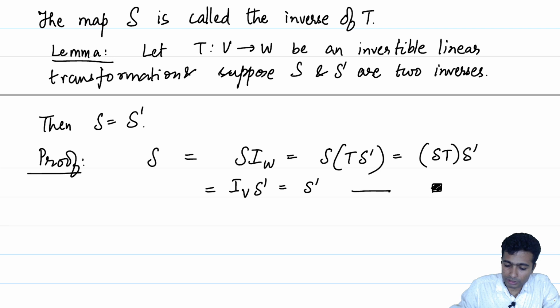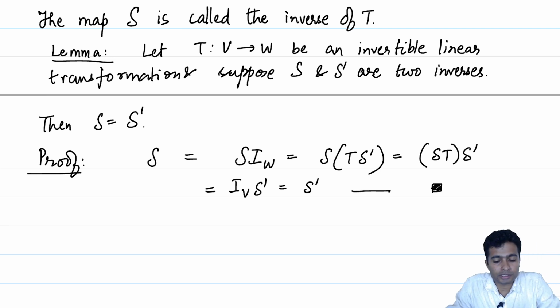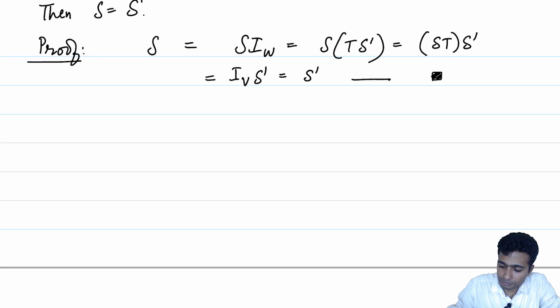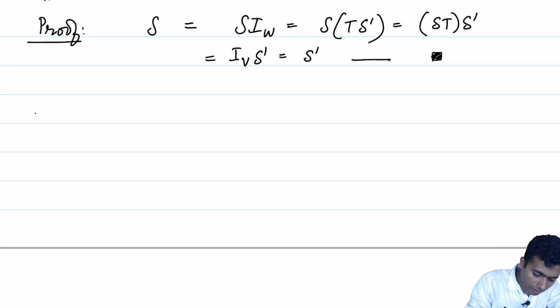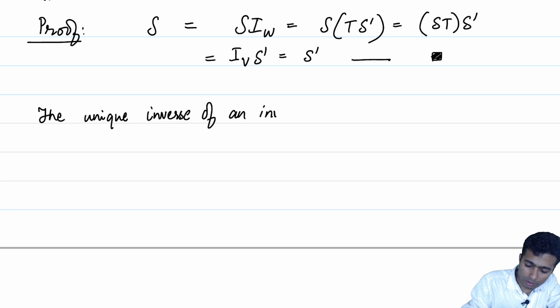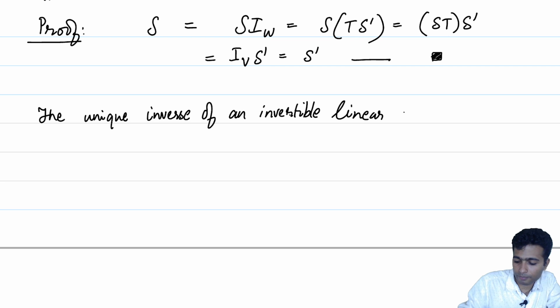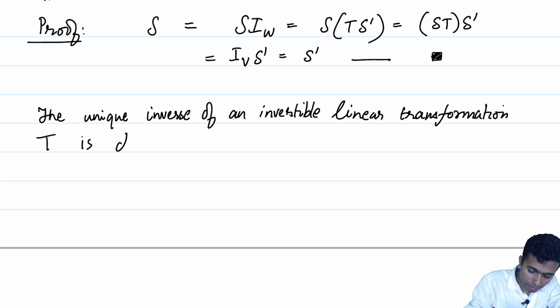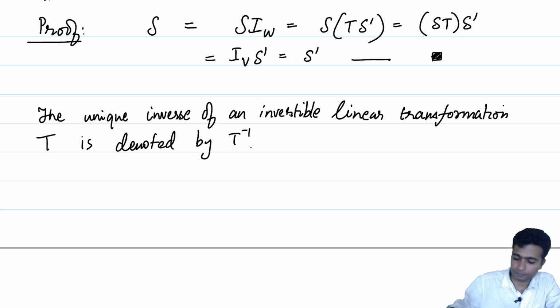So, what we have shown is that every invertible linear transformation has a unique inverse. So, the unique inverse of an invertible linear transformation T is denoted by T inverse.